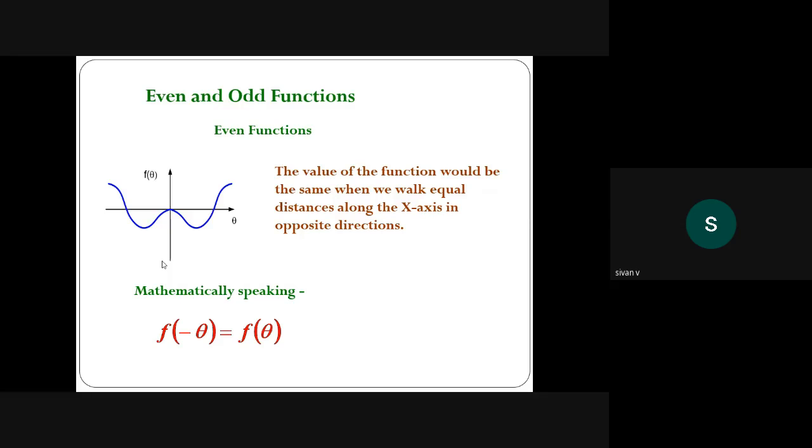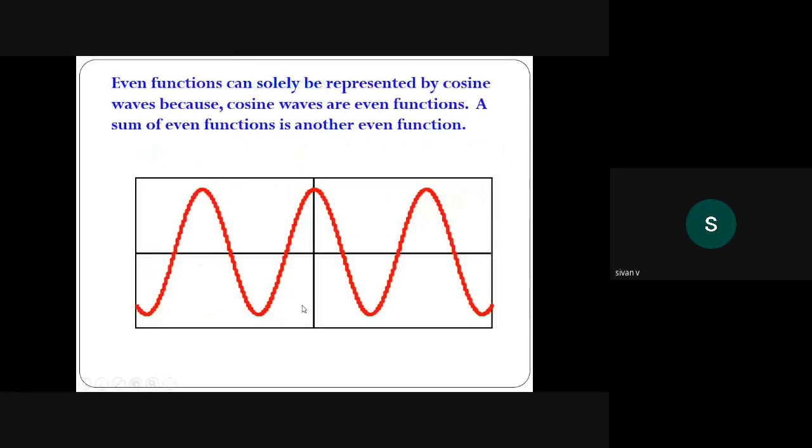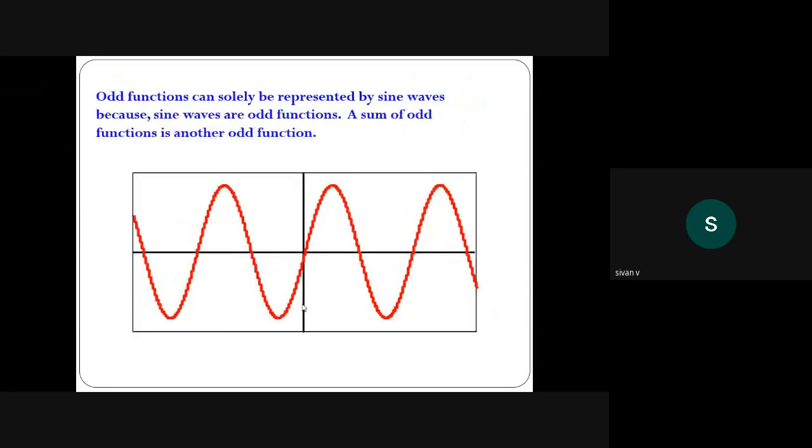Next, odd function. The value of the function will change the sign but keep the same magnitude when we walk the distance along the x-axis in the opposite direction. When we go in reverse, the sign changes. This is odd function. Now, an even function can be represented solely by cosine waves because cosine waves are even functions. The sum of even functions is another even function. An odd function is a sine wave. A sum of odd functions is another odd function.